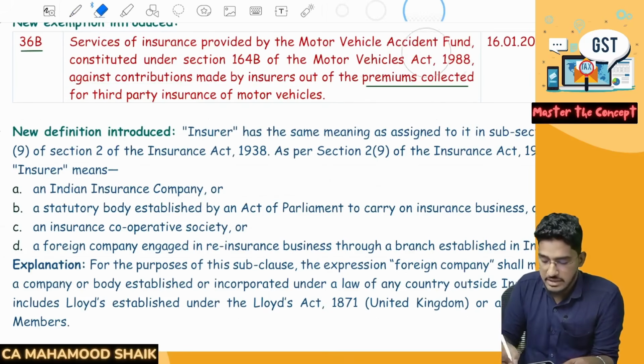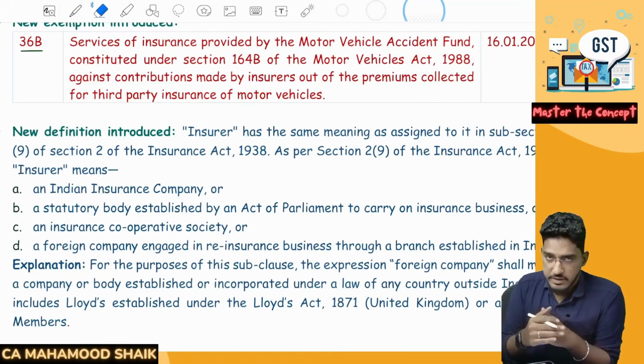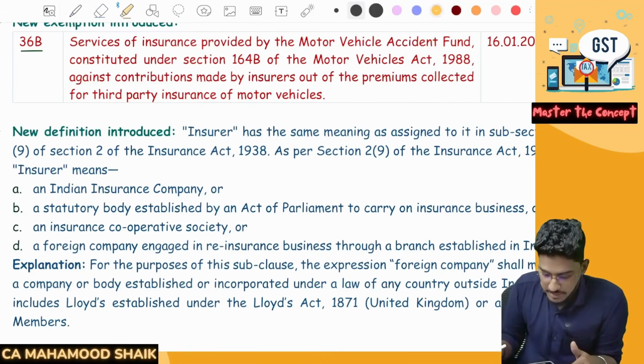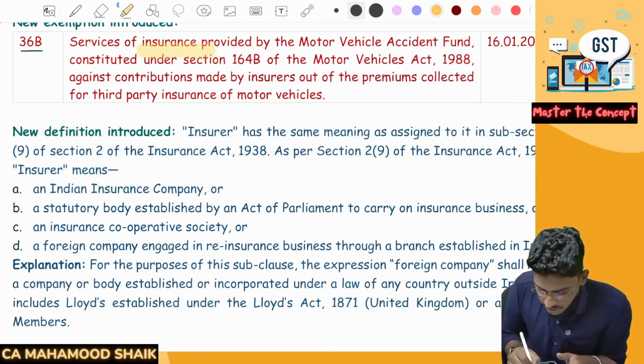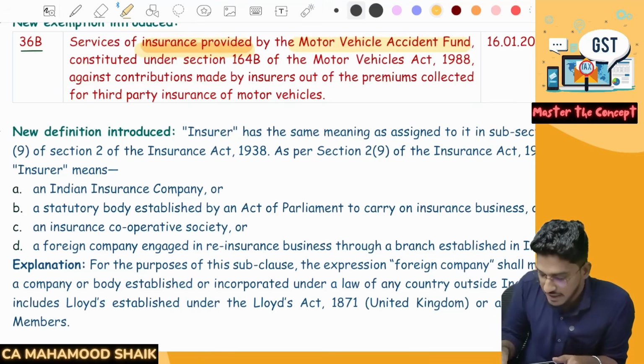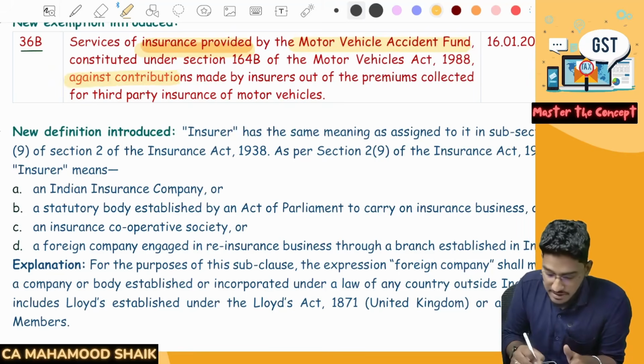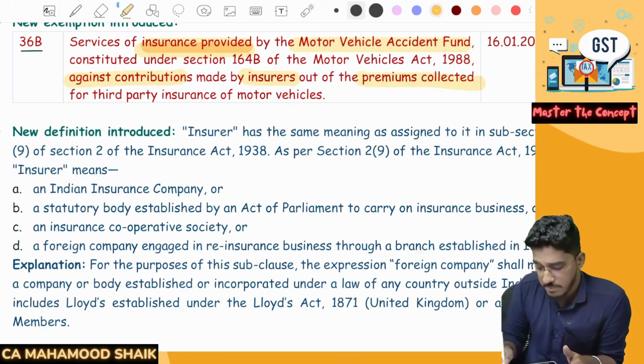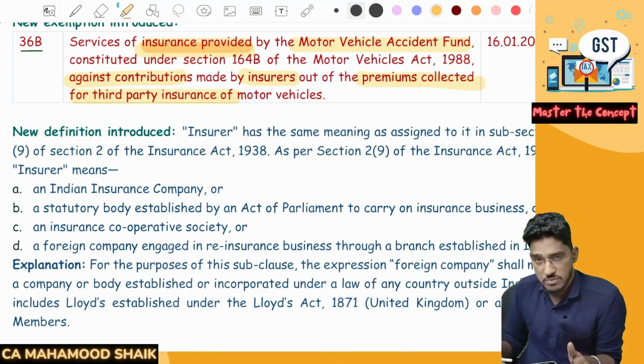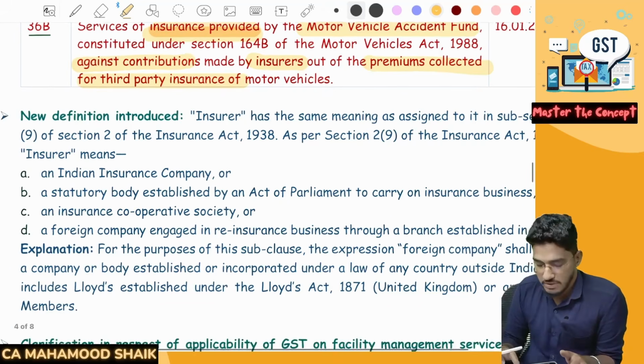With the help of the example I have used, you are able to understand it in a better manner. If I read it: services of insurance provided by the Motor Vehicle Accident Fund constituted under section 164B of the Motor Vehicles Act, against the contributions made by insurers out of the premium which they have collected for third-party insurance of motor vehicles, are exempted. On that, GST will not come.